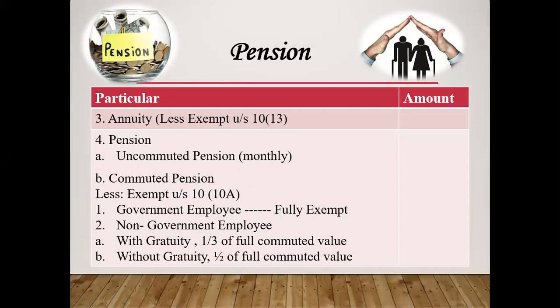If you receive pension with gratuity, then 1/3 of the full commuted value will be exempt. They will calculate the amount and 1/3 will be cut. If you receive a pension without gratuity, then half of the full commuted value will be exempt. It means whatever the commuted pension is, out of 100%, half will be cut.